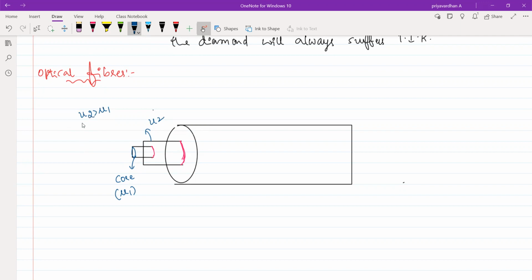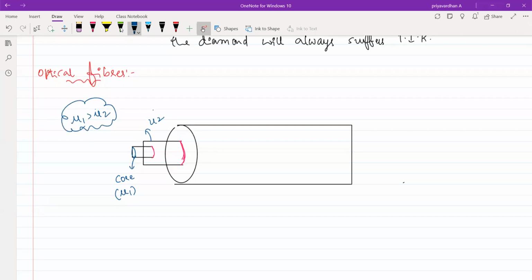Usually what will happen, mu2 will always be greater than mu1. It means that by any chance, if mu2 is greater than mu1, what will happen? Oh, not mu2 is greater than mu1. I can say mu1 must be greater than mu2. I just change this expression. Mu1 must be denser. Mu2 must be rarer medium. Sorry. Mu1 must be greater.